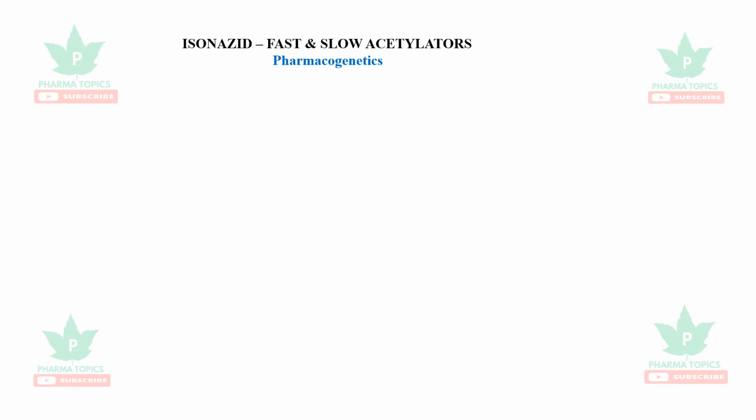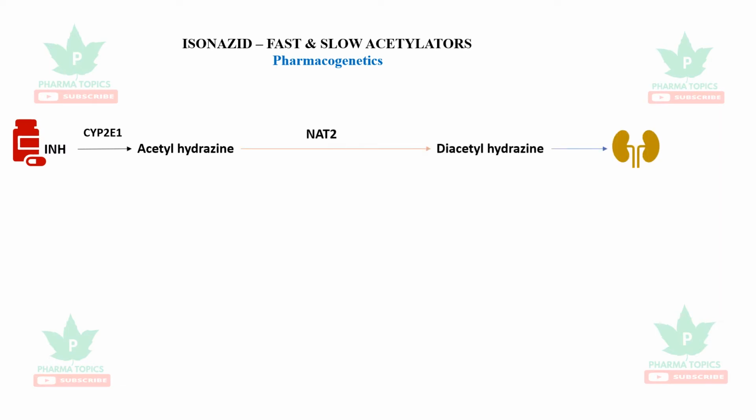Let us see the clinical features of isoniazid. It is metabolized by acetylation. Actually, isoniazid is first metabolized by CYP2E1 to acetyl hydrazine. Then acetyl hydrazine is converted by acetylation to diacetyl hydrazine, which gets eliminated through the kidneys. Some enzyme inducers such as rifampicin, or even INH, which is also an enzyme inducer, cause more production of acetyl hydrazine, which is a toxic compound.